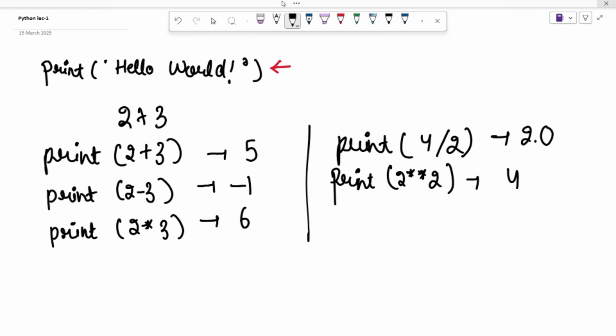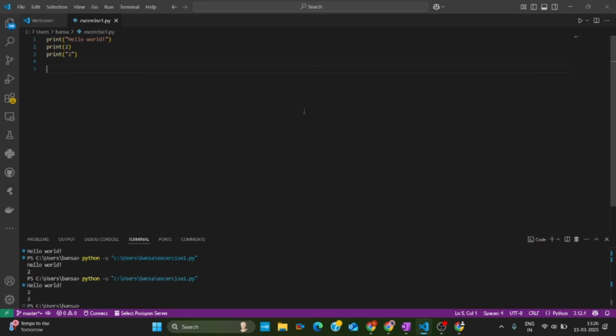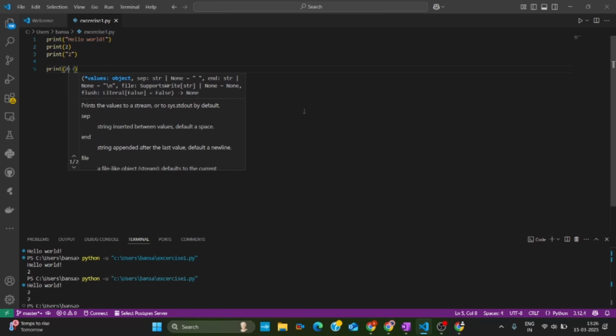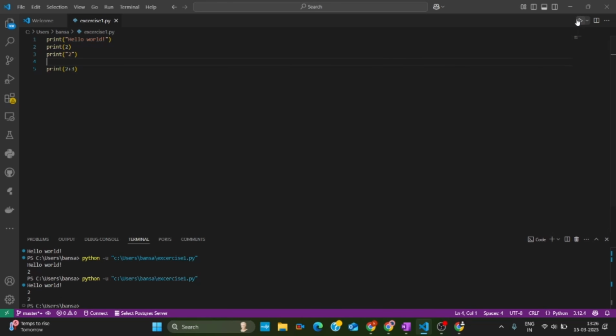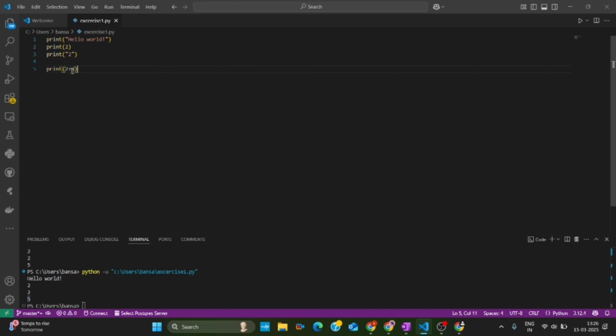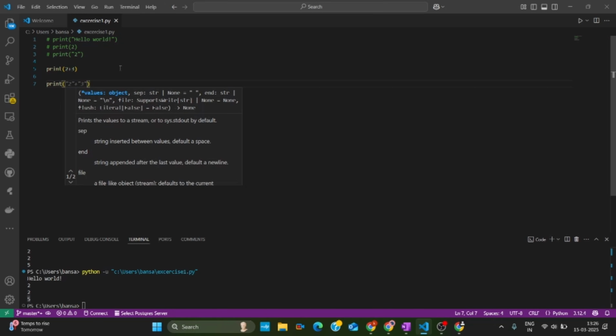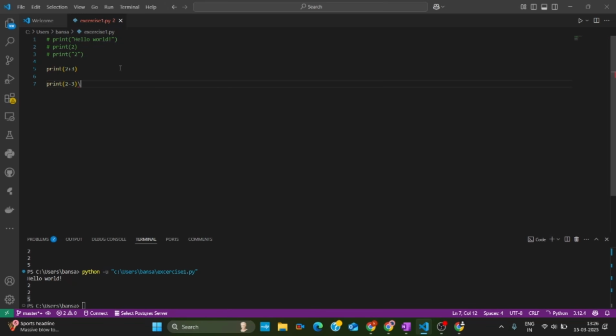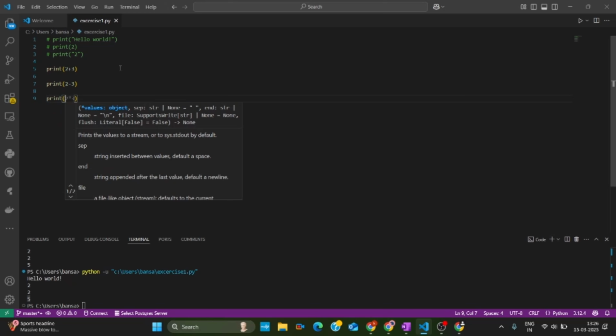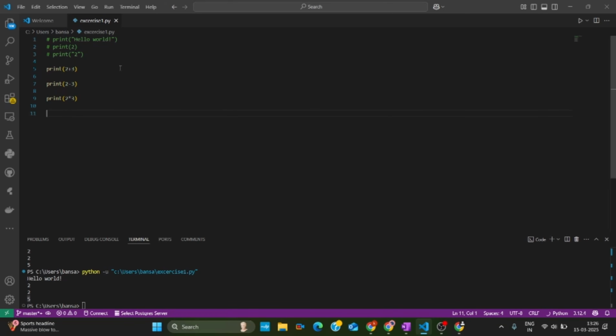Let's try it in our VS Code. Firstly, for addition, we will write 2 plus 3. It will give us 5. Here, we can see we are getting 5. For subtraction, we can write 2 minus 3, and for multiplication, we will write 2 times 3, and for division, we will use 4 divided by 2. And here we can see the results.